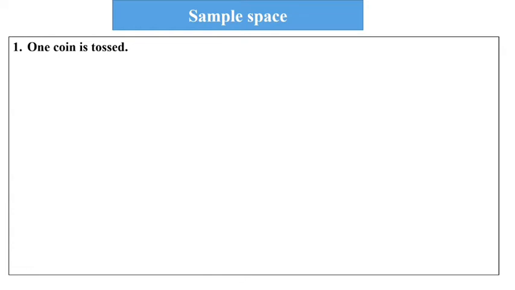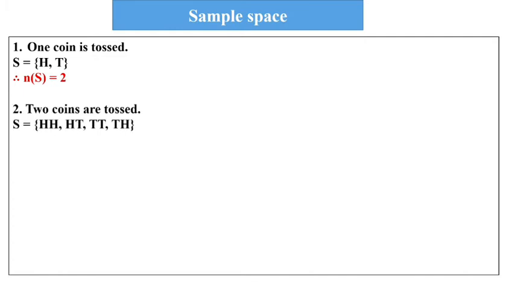One coin is tossed, so here S will be head and tail. There are 2 possibilities, either it will be a head or tail. Whenever you write a sample space, the brackets will be curly brackets, which I have done on the screen. n(S) will be, how many elements are there? 2 elements. n(S) will be 2. Now 2 coins are tossed. So here, both can be head, head and tail, tail and head, tail and tail. It means the number of samples will be 4.